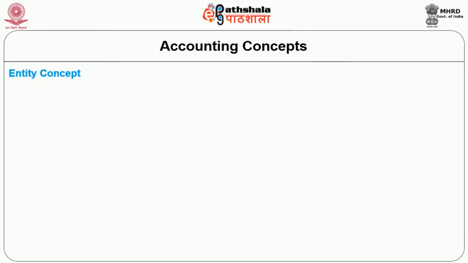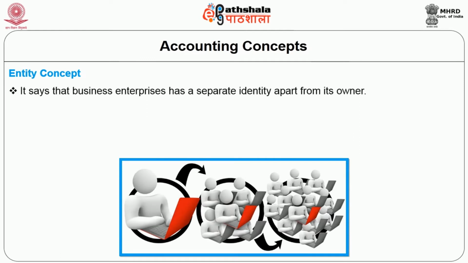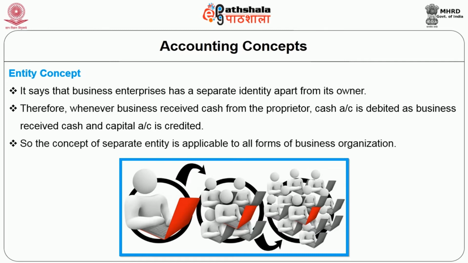The first one, entity concept. This concept says the business enterprise has separate identity apart from its owners. Therefore, whenever business receives cash from the proprietor, cash account is debited as business received cash and capital account is credited. So, the concept of separate entity is applicable to all forms of business organization.